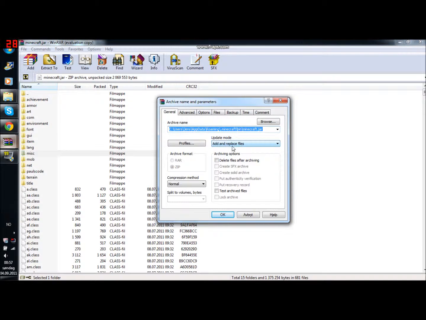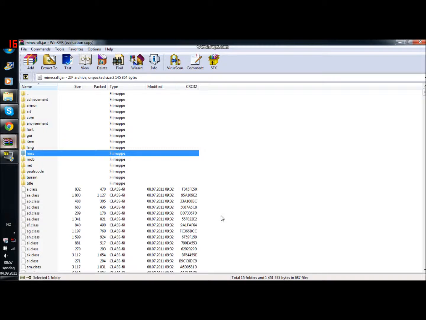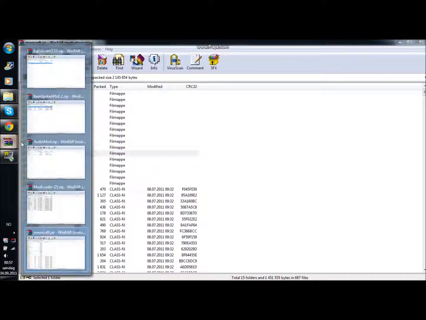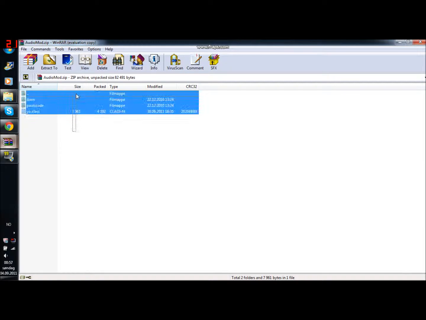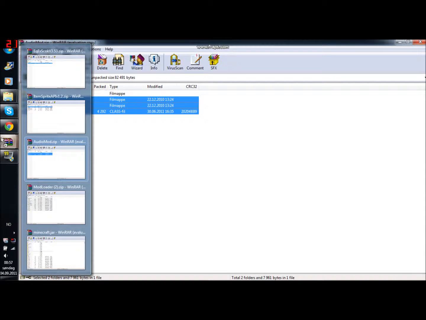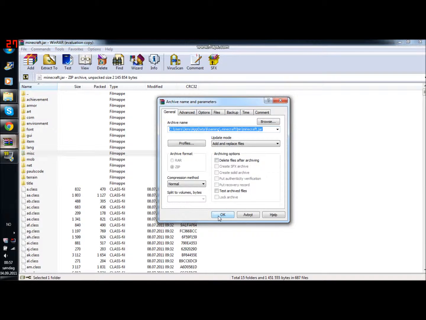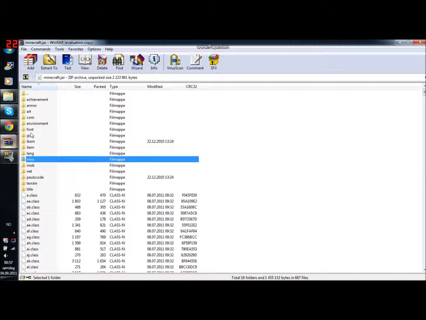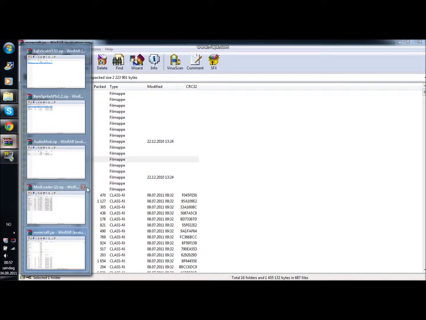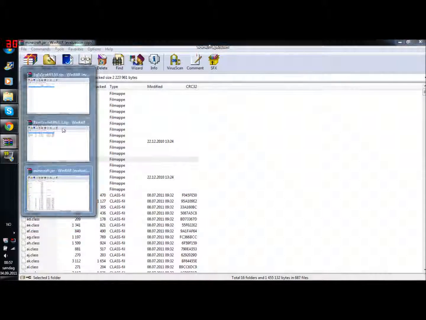Make sure it says add and replace files here. Then you go to the audio mod and do exactly the same. Minecraft.jar, drag and drop, add and replace files. Okay. And you can just take these out.